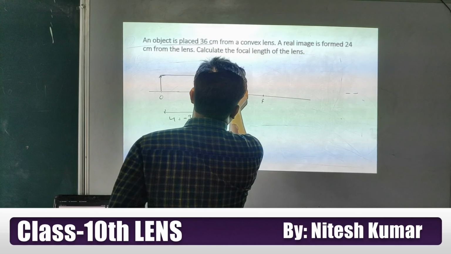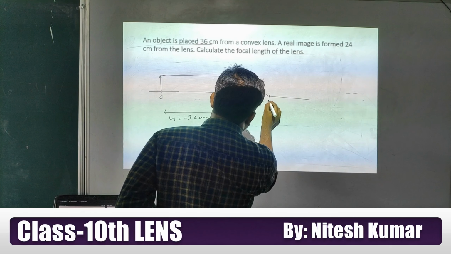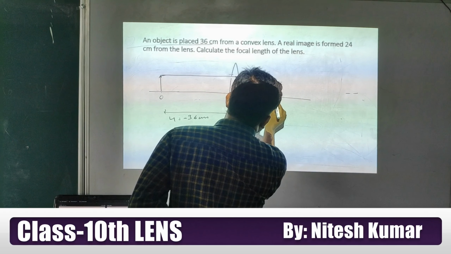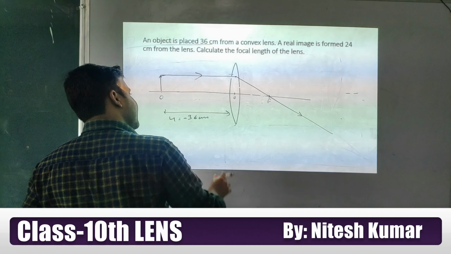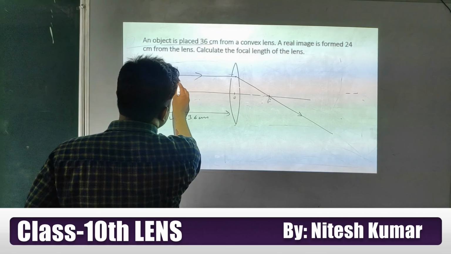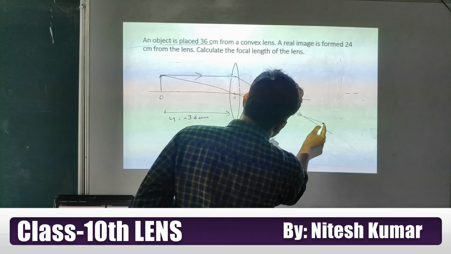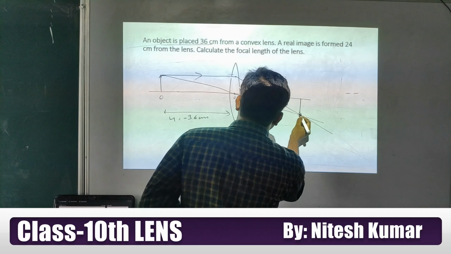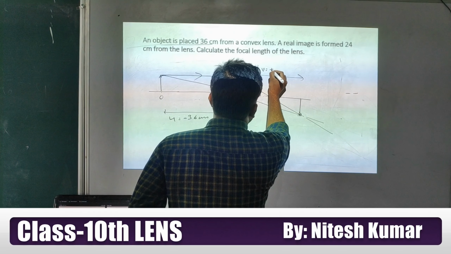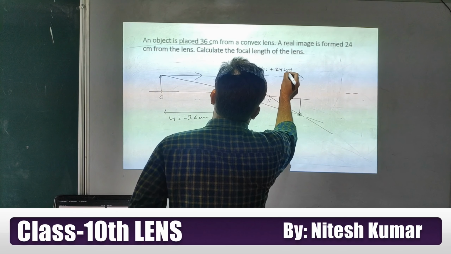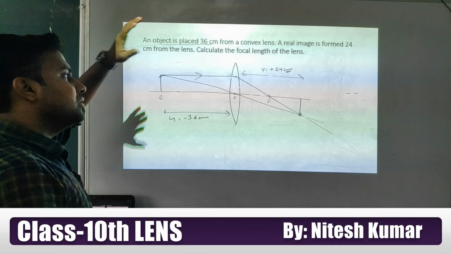This is the focus point. A ray coming parallel to the principal axis will pass through the focus, and a ray falling at the optical center will go without deviation. So the image is forming here, and this distance is v equal to plus 24 centimeter because a real image is formed.